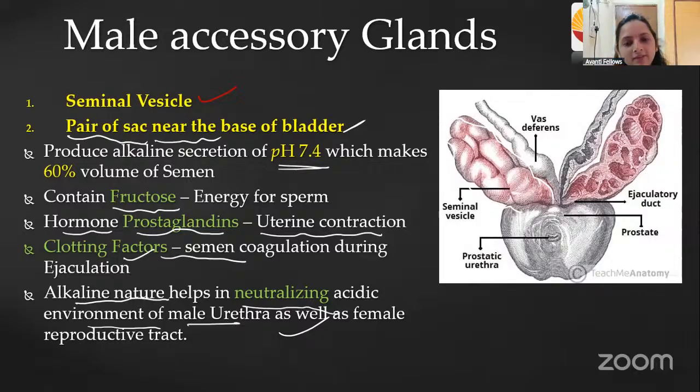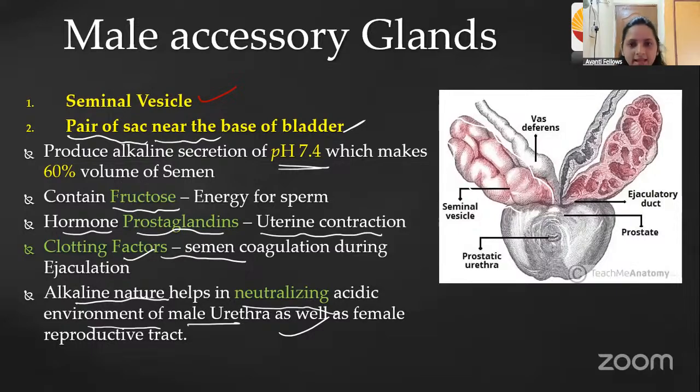It will be there and it will wait for the egg inside the female reproductive part. For that also we require energy, right? That energy is given by the seminal vesicle fructose. And the prostaglandin, which is released by the seminal vesicle in the semen, helps in the contraction of the female uterine.